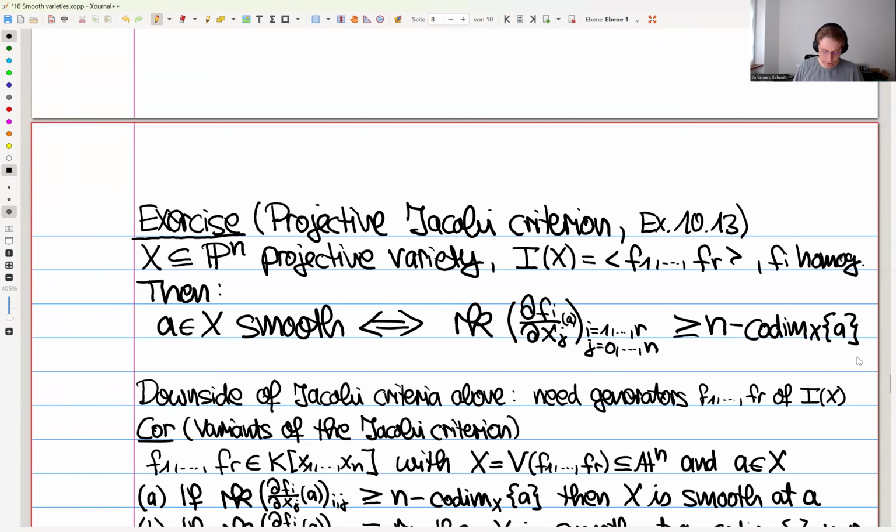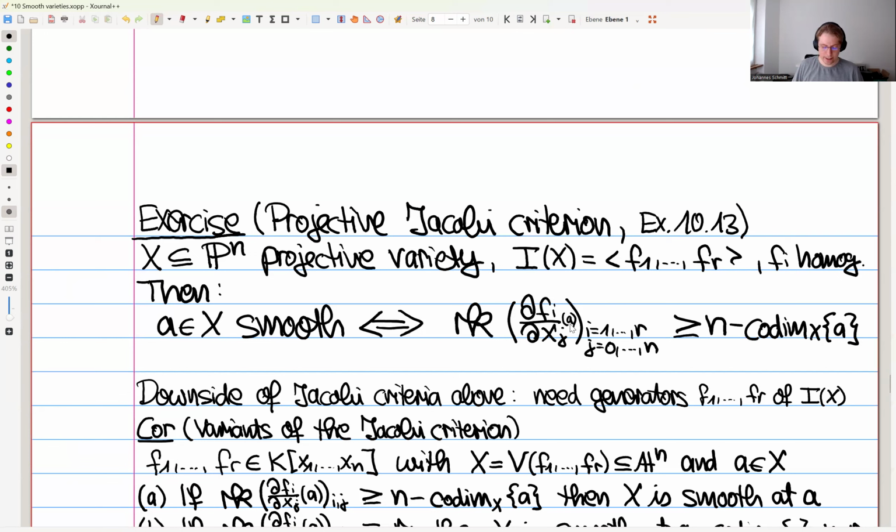Note one thing. You know that these homogeneous polynomials don't really make sense as functions on X. So in general, this point A is only defined up to some scaling, right? But since these are homogeneous, also the partial derivatives here are homogeneous.